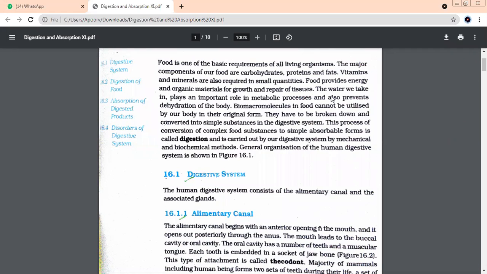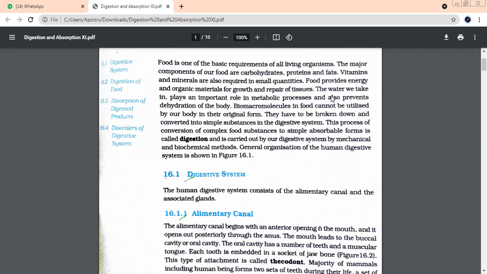Excellent, beta. And which gas helps you to produce energy? Oxygen. Very good. So we talked about anabolic reaction or catabolic reaction, digestion. Catabolic. So the chapter topic is clear to everybody.